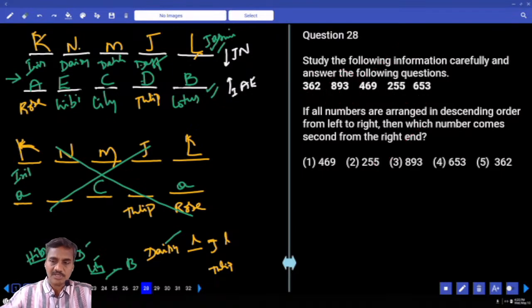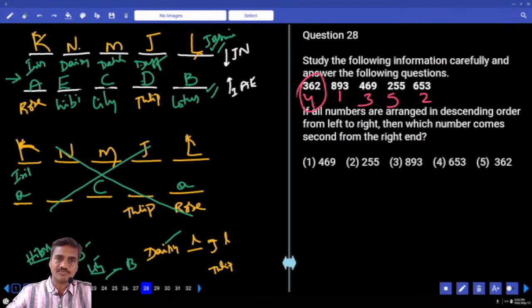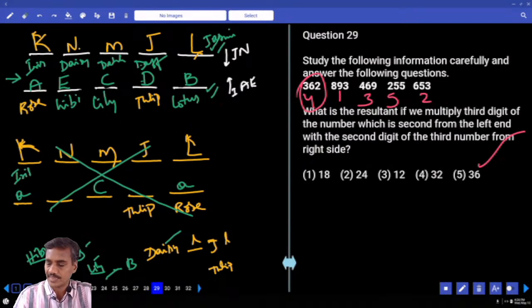Then 28, if all the numbers are arranged in descending order from left to right, 1, 2, 3, 4 and 5, then which comes second from the right? Second from the right is what? Second from the right hand side 362. 1, 2, 3, 4, 5. Second from the right is the fourth number. Choice 5, question number 28. 29.